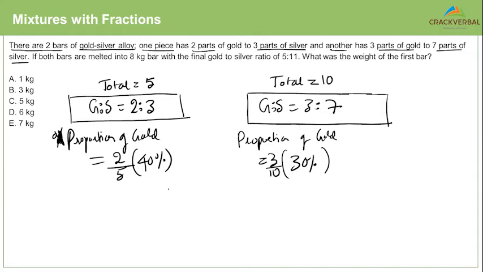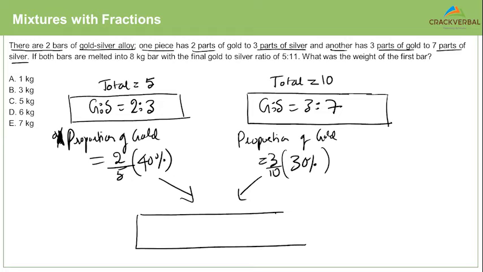What are you doing with these two? You're melting both and mixing them and creating another single piece, wherein the gold and silver are in the ratio of 5:11. So what is the proportion of gold in the final bar?